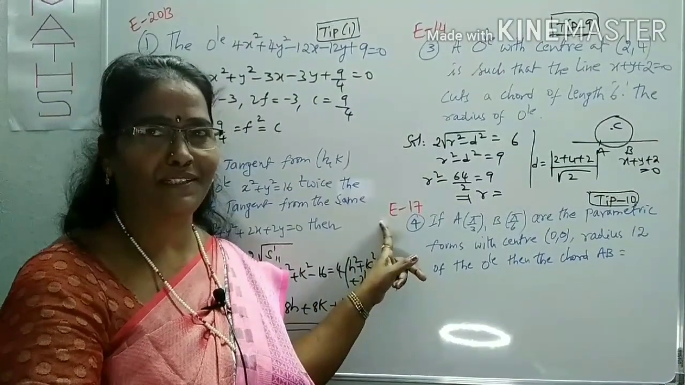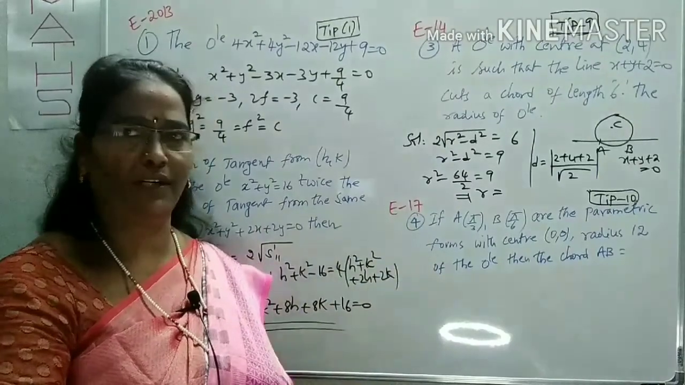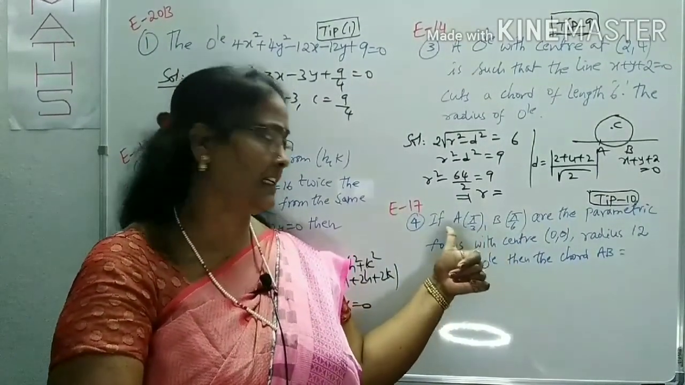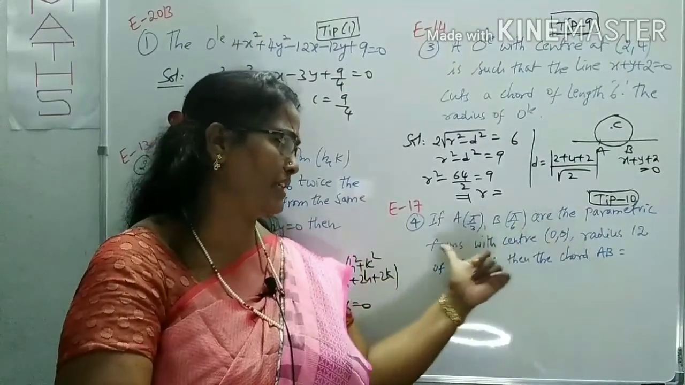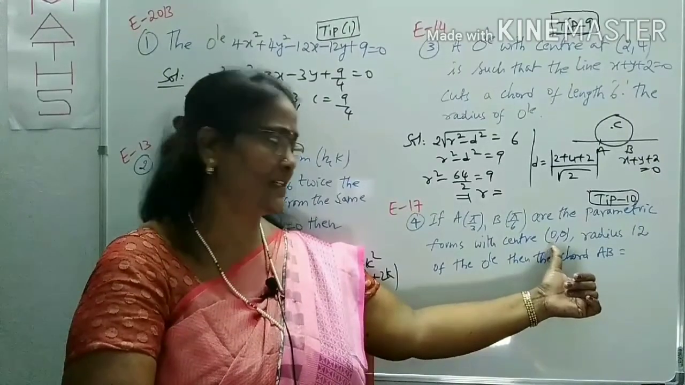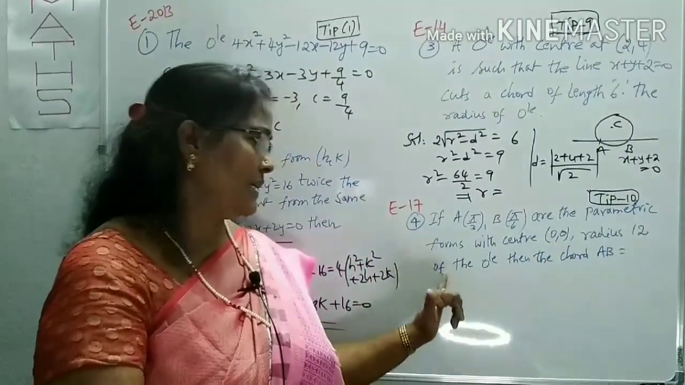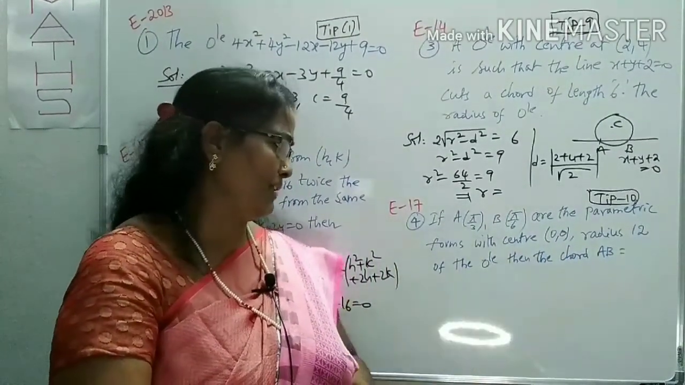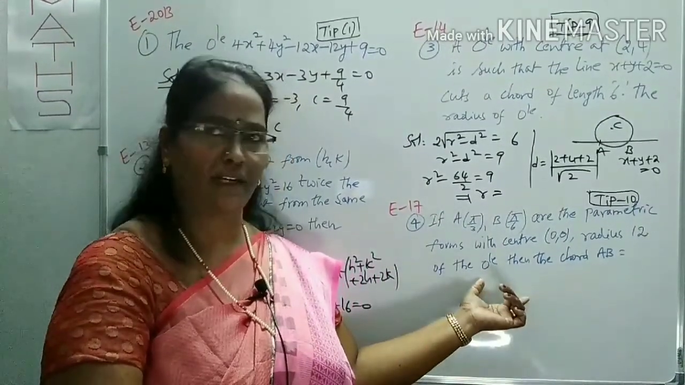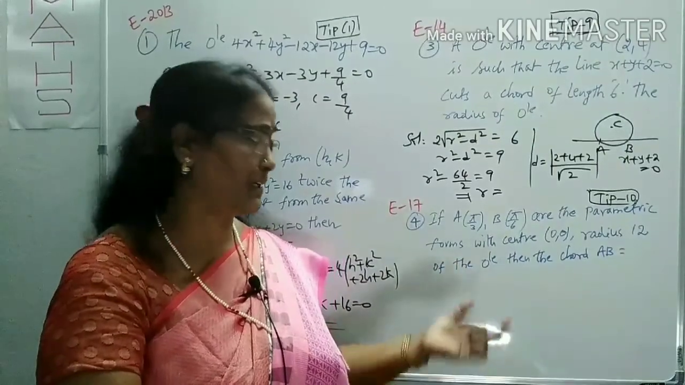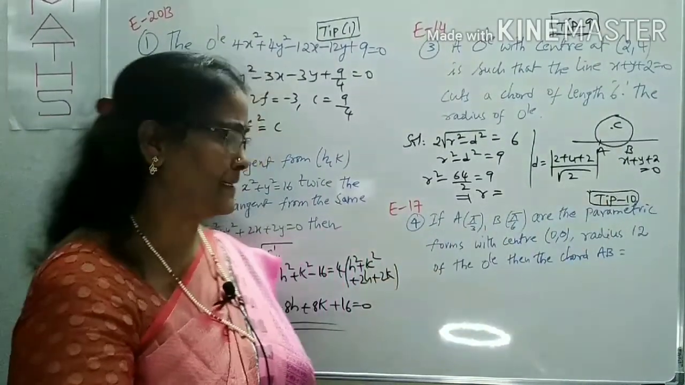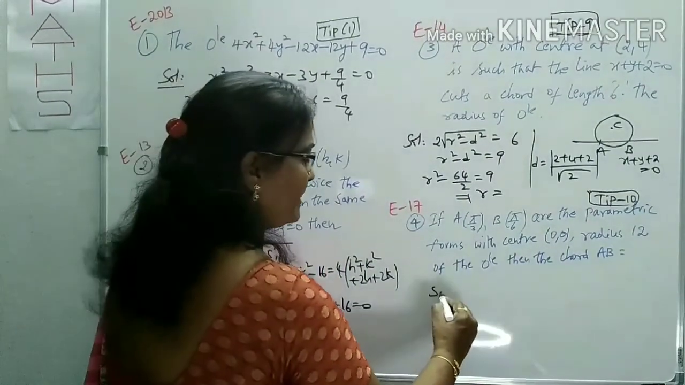Now we look at question number 4, given in EAMCET 2017. Here what is given? A is pi by 3, B is pi by 6. You know these are parametric points, clearly mentioned in parametric form also. The center of the circle is (0, 0) and the radius of the circle is 12. Here also they are asking for the length of the chord AB, but what is given here? The two parametric points. Now use tip number 10, that is, parametric points.